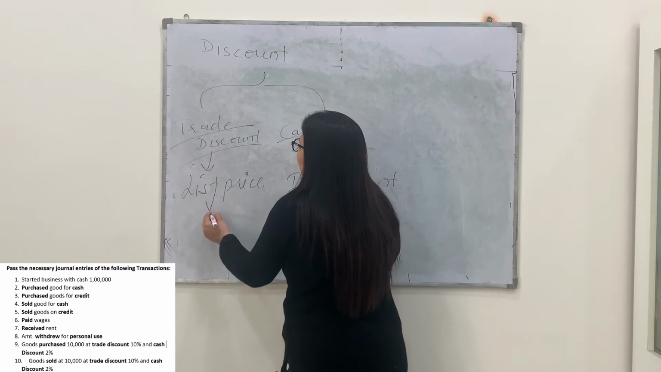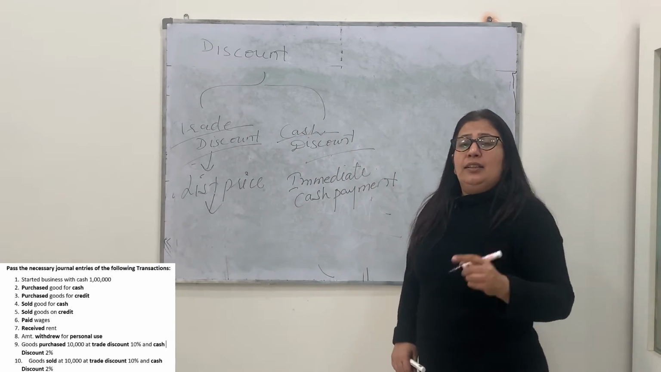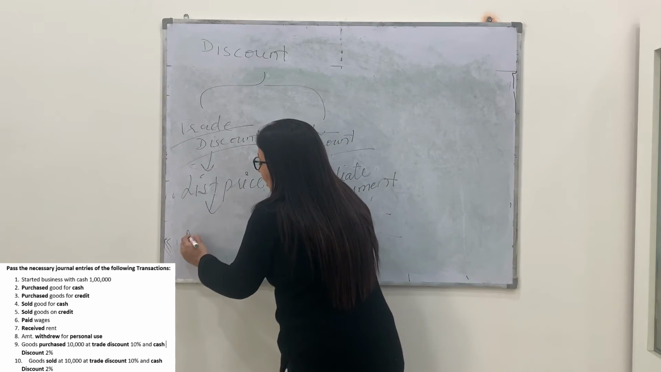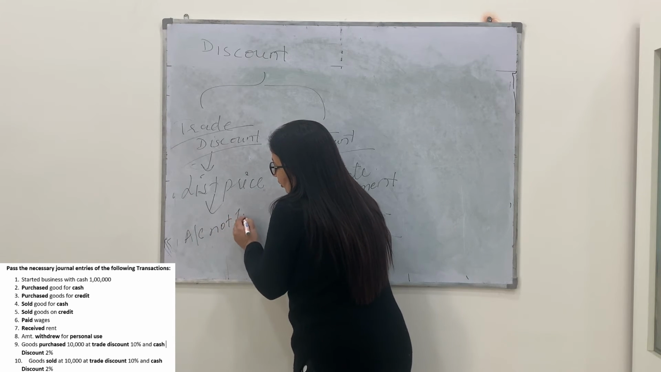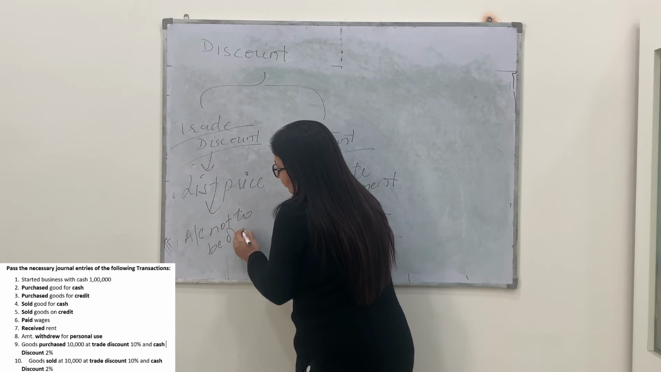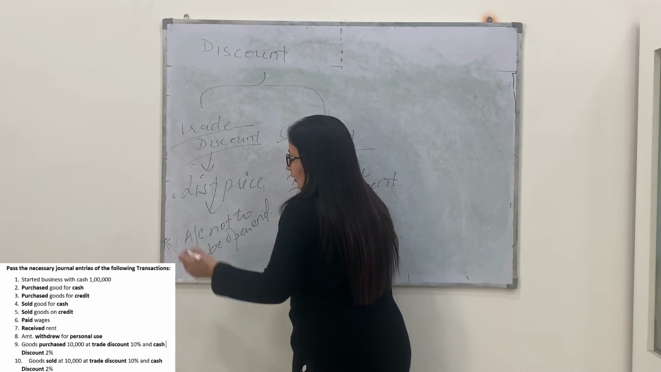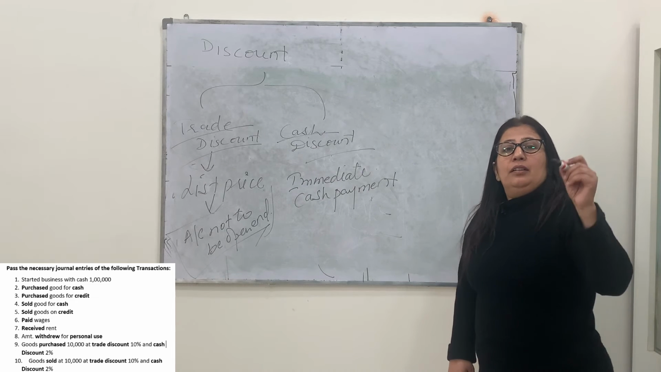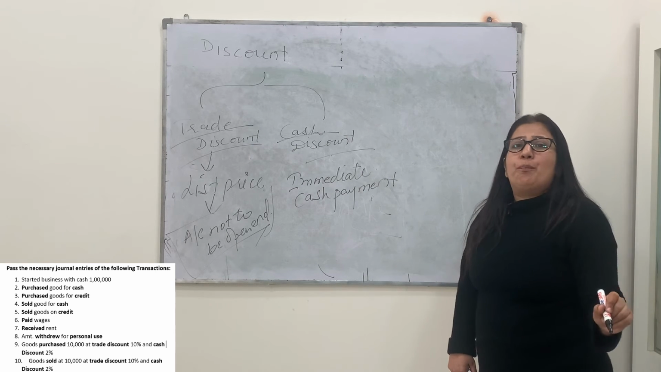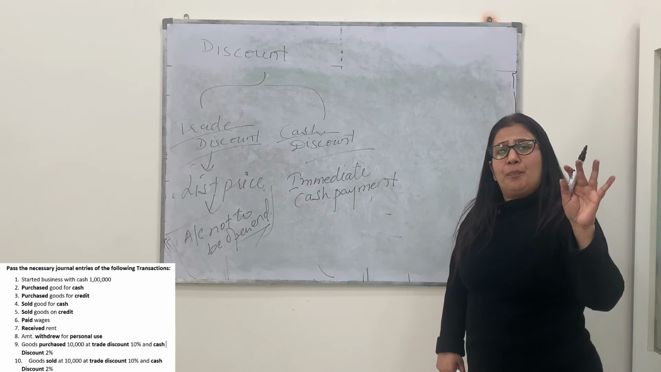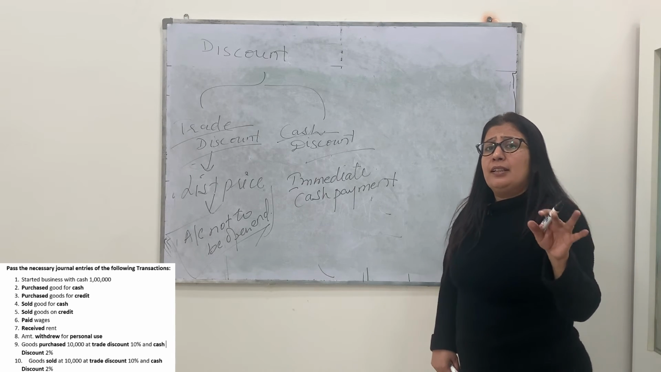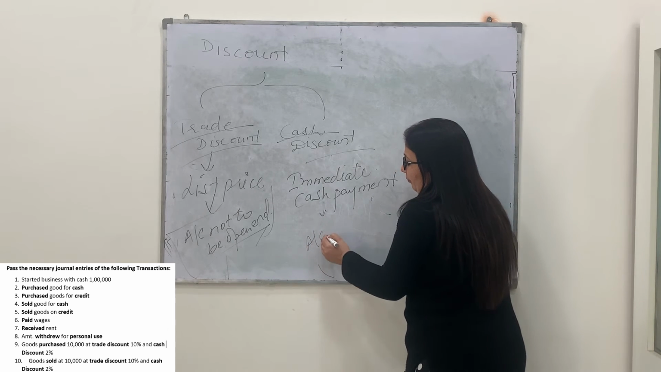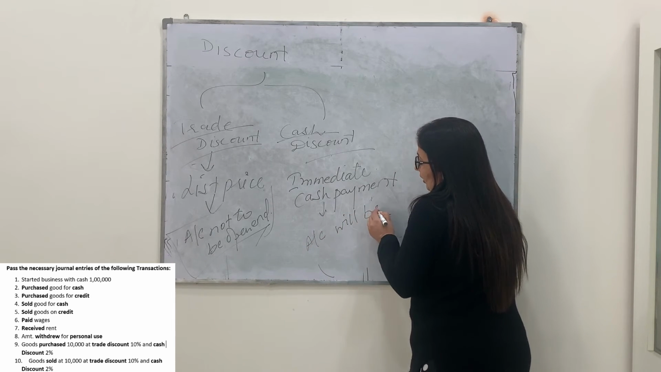But the one most amazing thing that you have to keep in your mind is that the trade discount account is never opened in the books of account. It is not shown directly. It is the part of the accounting treatment, but its account is never opened. But cash discount account will be opened separately.